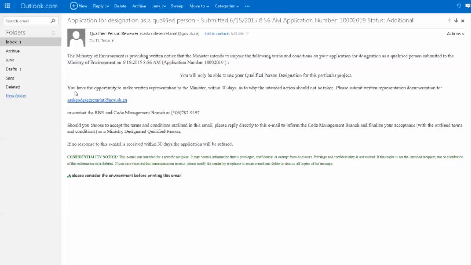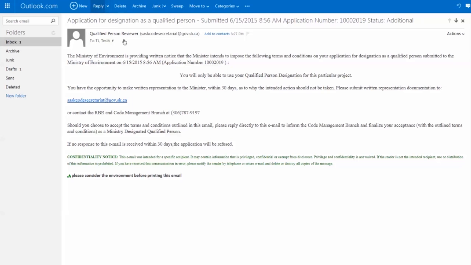Now, if you hadn't done something like that and the ministry decides to impose terms and conditions and you're not happy with those terms and conditions, you can always make written representation to the minister within 30 days of receiving this email as to why the intended action should not be taken. However, when you're submitting this written documentation, please send it to SAS Code Secretariat at gov.sk.ca. If you choose to accept these terms and conditions, you can simply go ahead and reply directly to this email so that we can finalize our acceptance.